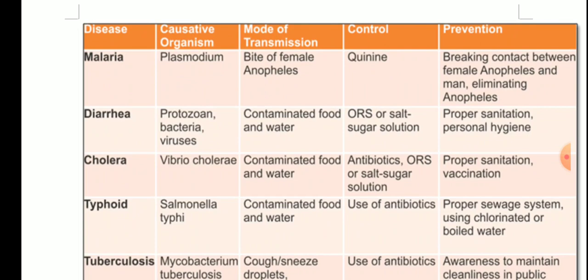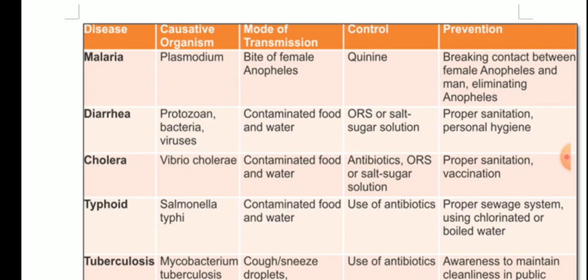Now, some of the diseases, their causative organism, mode of transmission, control, and prevention. Okay, we have to discuss this. First disease is malaria. The causative organism for it is Plasmodium. What is the mode of transmission? It is the bite of the female Anopheles mosquito. Control: quinine. You might have heard the name hydroxychloroquine quite often now.